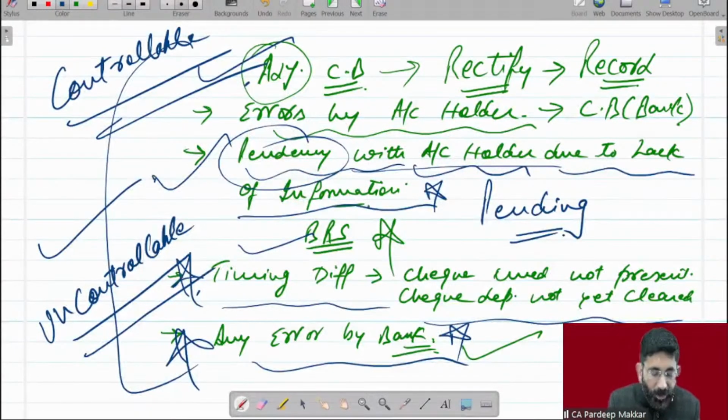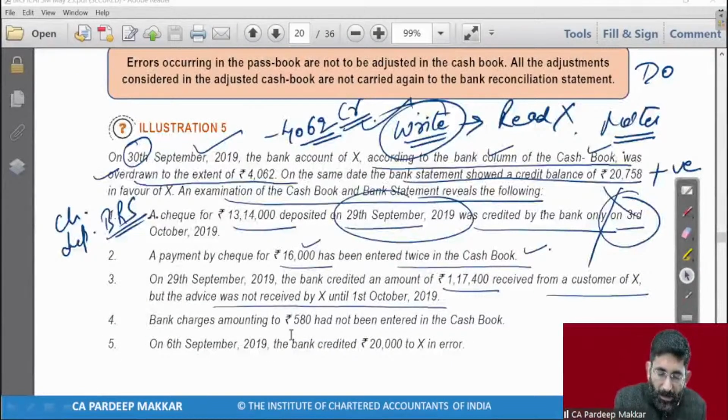Okay, Rabish Chaudhary. Bank charges amounted to rupees 580 had not been entered in the cash book. कहां जाएगा? फोर्थ पॉइंट बताओ, टेल मी वेयर फोर्थ पॉइंट विल गो। Bank charges amounted to rupees 580 has not been entered in the cash book. Ritu Tiwari comes first, very good.